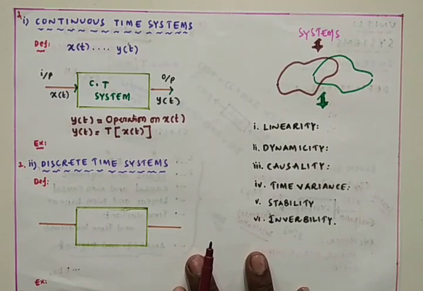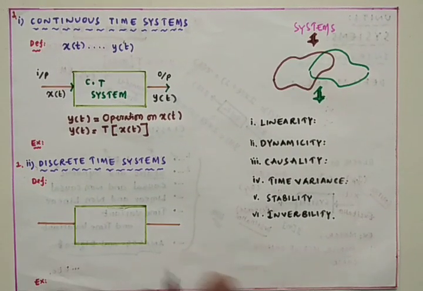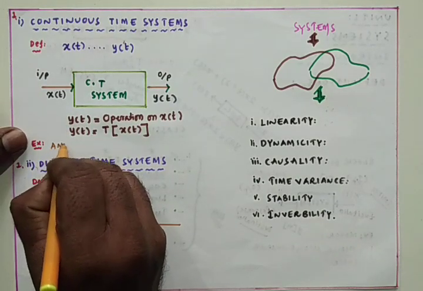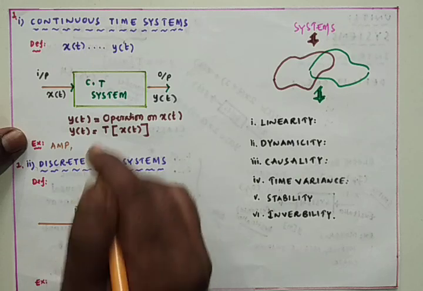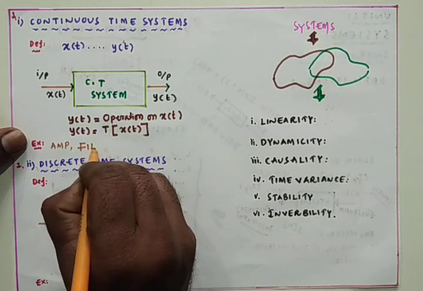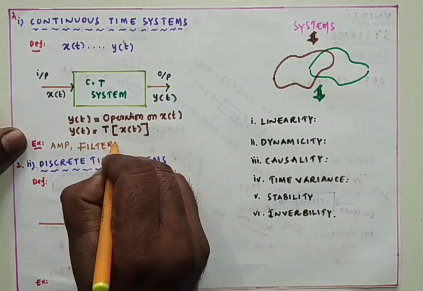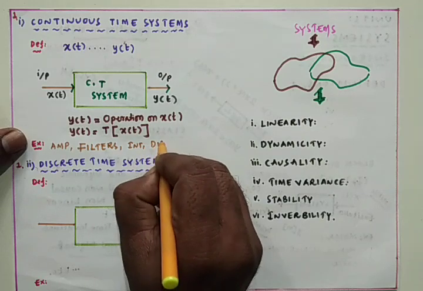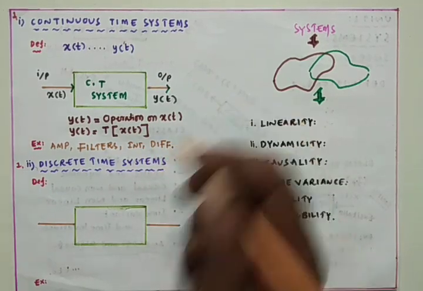From the block diagram and the definition, it is clear that a system which completely deals with continuous time signals is named a continuous time system. The best examples for the continuous time system: the first one I can take is the amplifier, and some filter circuits are also good examples. Integrators and differentiators are also good examples for the continuous time system.